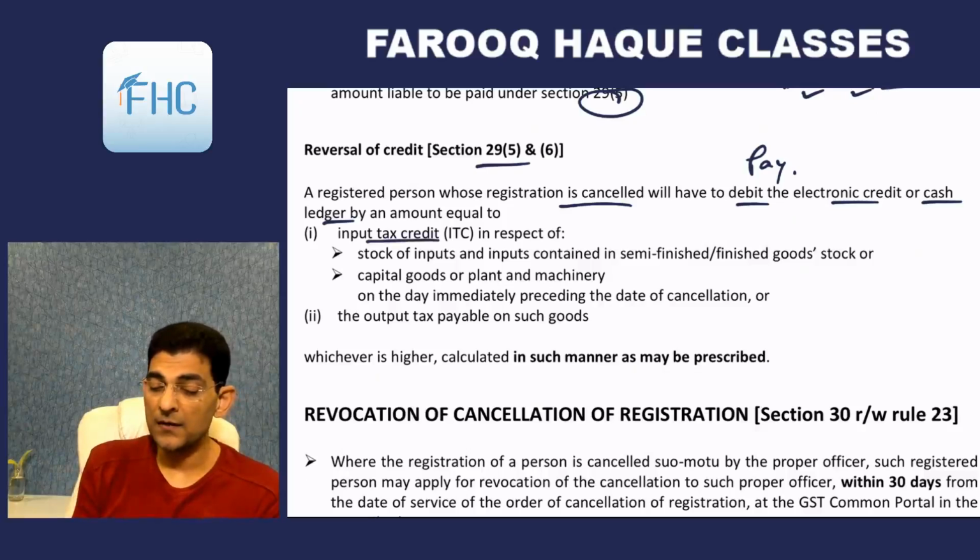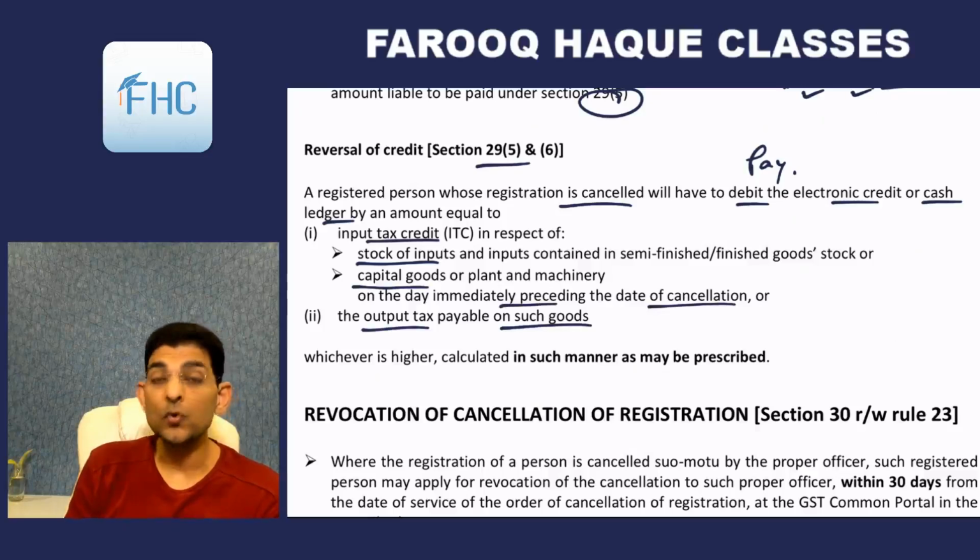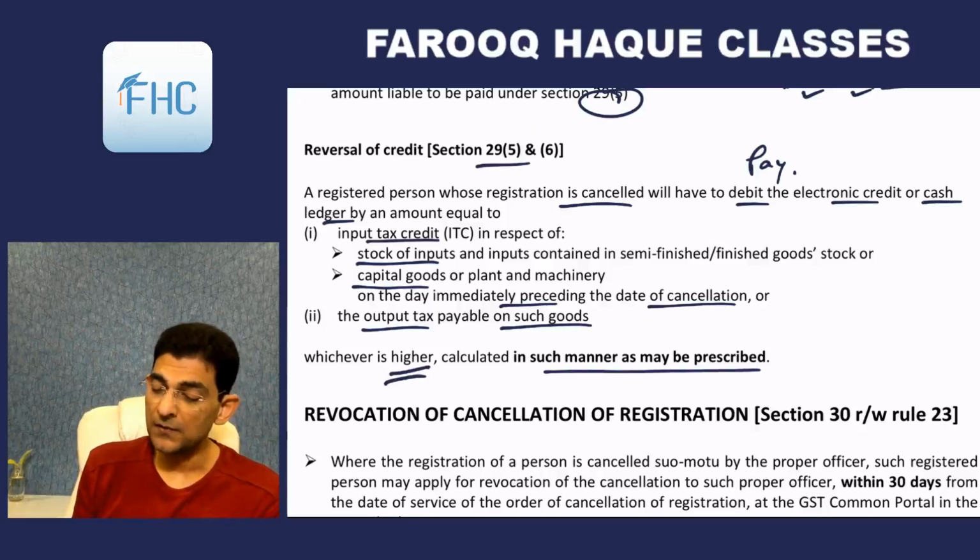Input tax credit in respect of stock of inputs or inputs contained in semi-finished or finished goods stock or capital goods or plant and machinery on the day immediately preceding the date of cancellation, or the output tax payable on such goods, whichever is higher, calculated in such manner as may be prescribed.